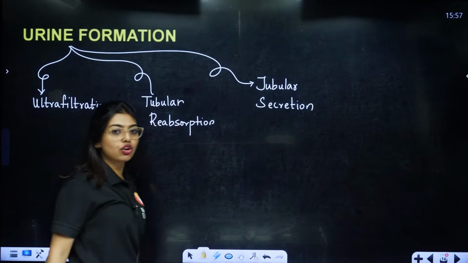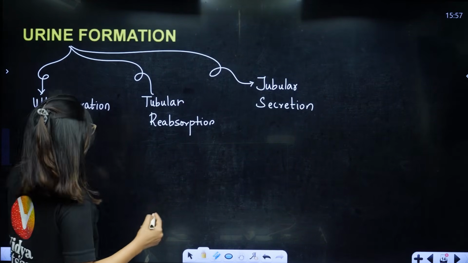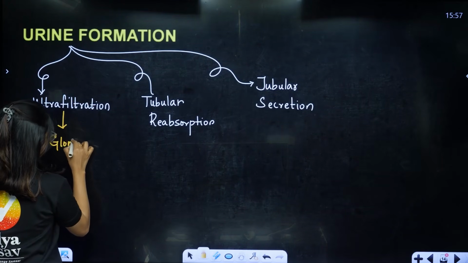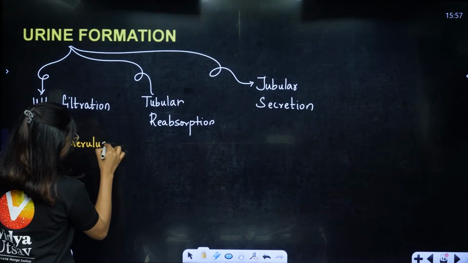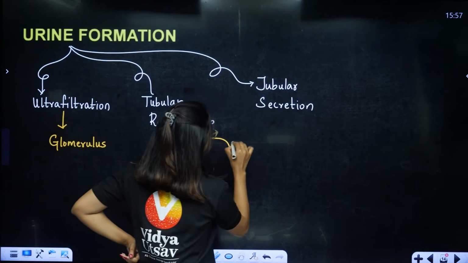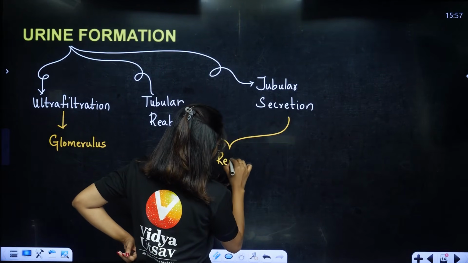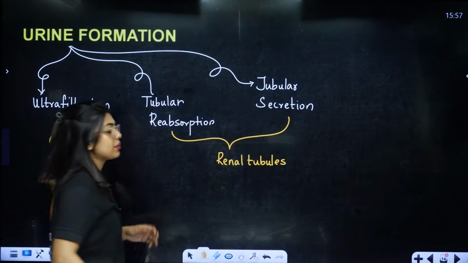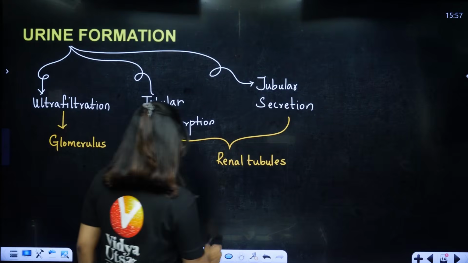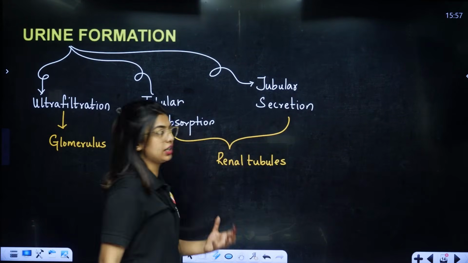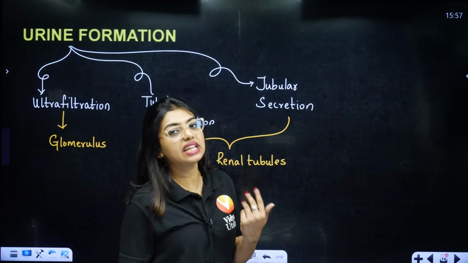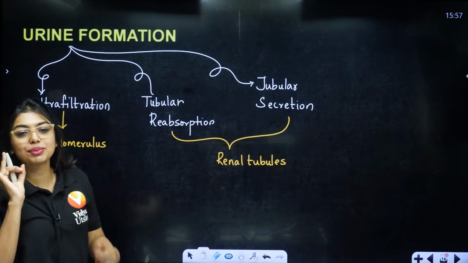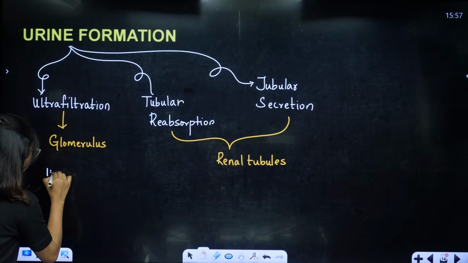So whenever we draw the glomerulus, or whenever we try to understand it, you should understand that this is happening in the glomerulus. Yes or no? Yes, ma'am. This is happening in the glomerulus. And since the word tubular is given, these 2 processes will be happening in the renal tubule. Now, one line of NCERT they have given, how much blood is actually getting filtered out, because when we do excretion, we are taking the urea out of the blood, we have to throw it out. So how much blood is getting purified? Please understand, around 1000 to